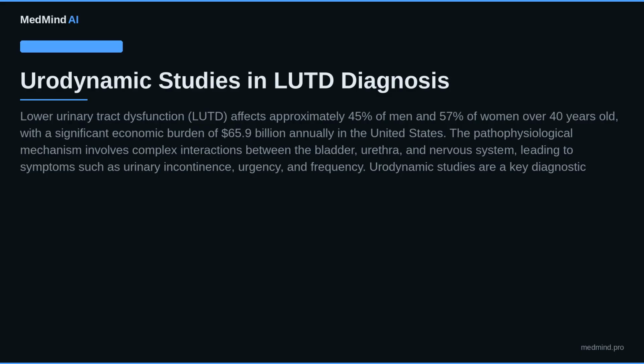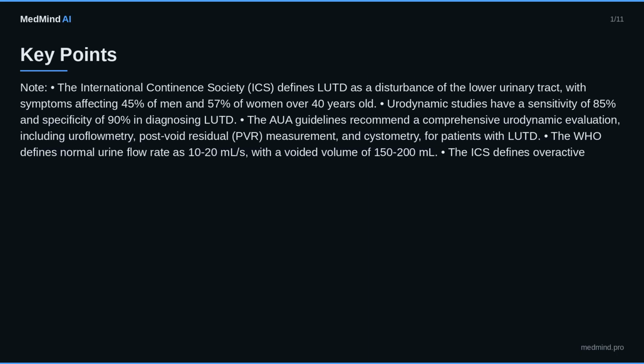Key points. Note: the International Continence Society, ICS, defines LUTD as a disturbance of the lower urinary tract, with symptoms affecting 45% of men and 57% of women over 40 years old. Urodynamic studies have a sensitivity of 85% and specificity of 90% in diagnosing LUTD. The AUA guidelines recommend a comprehensive urodynamic evaluation, including uroflowmetry, post-void residual, PVR, measurement, and cystometry, for patients with LUTD.